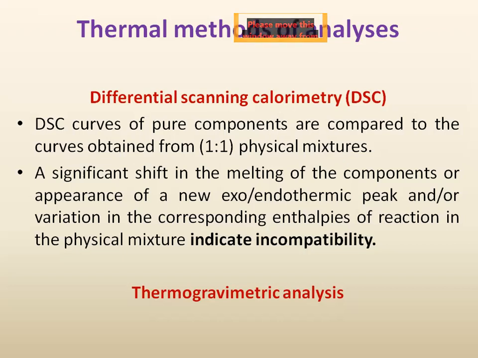At the same time, if there is some change in the melting endotherm, or we get a peak at a new position rather than the required temperature, we can say that there may be a drug excipient interaction.